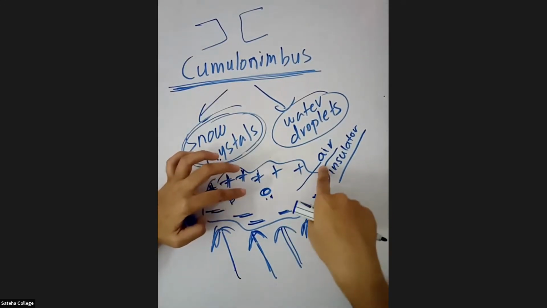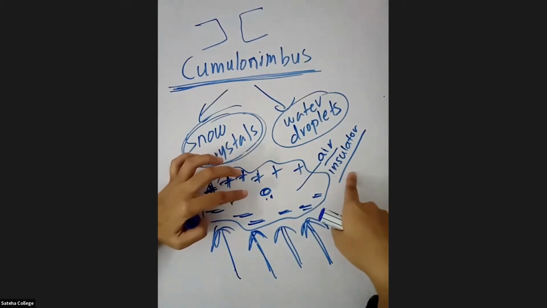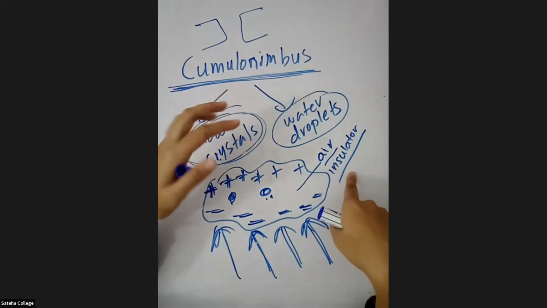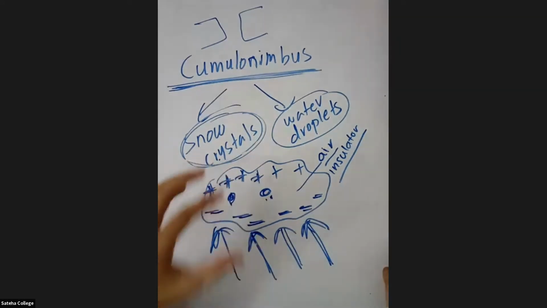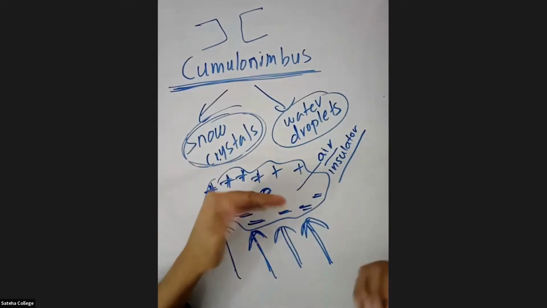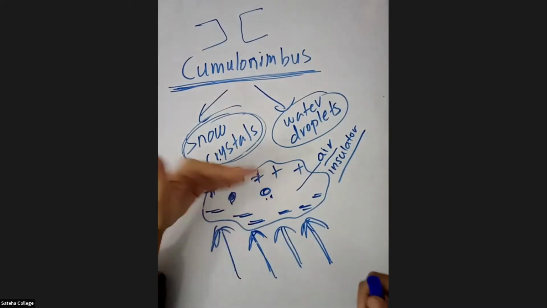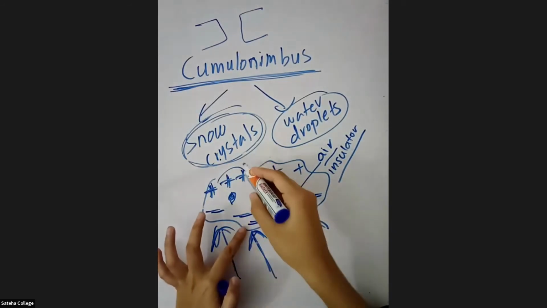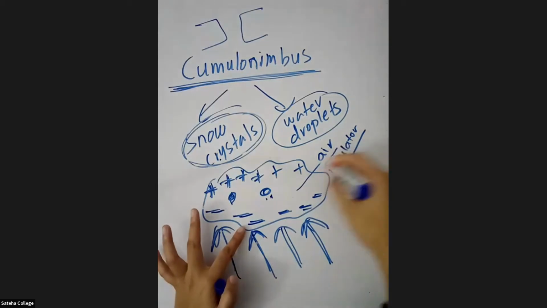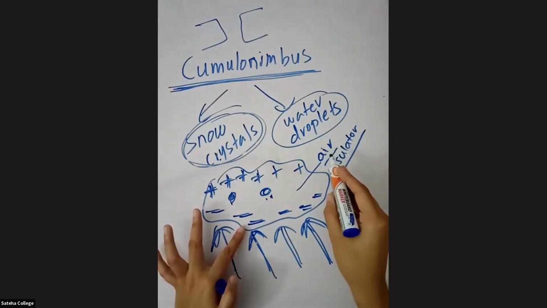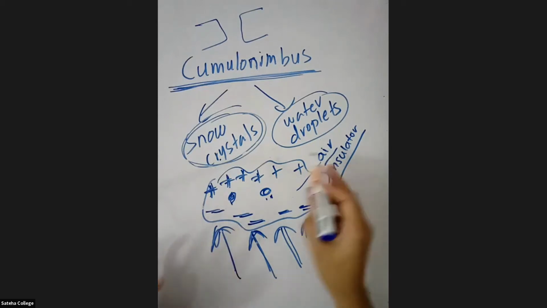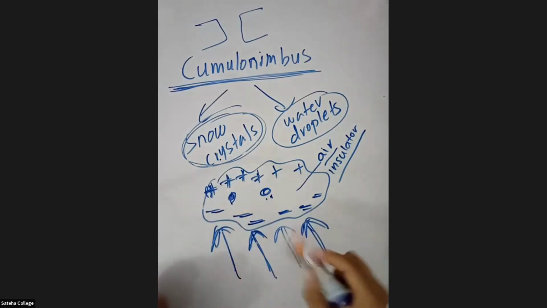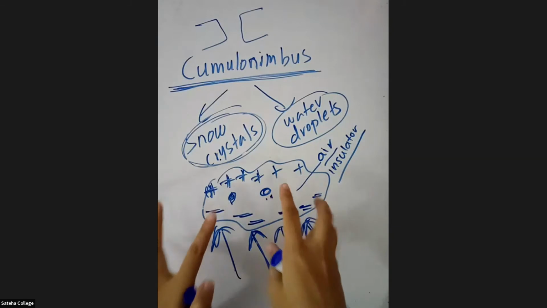So air is an insulator. Insulator means it doesn't conduct electricity and heat, right? So therefore, what happens is electric charges will not flow easily because there is air between them. The positive and the negative electric charges will not flow easily. Like this negative charge will not move there or the positive charge will not move here because there is air. Air is an insulator. Remember that. So because air is present, the positive and the negative charges won't move. They will be in the same place, right?